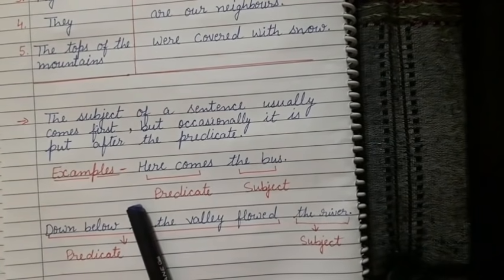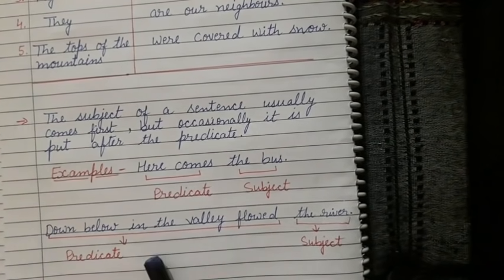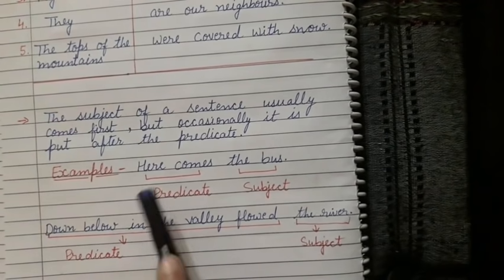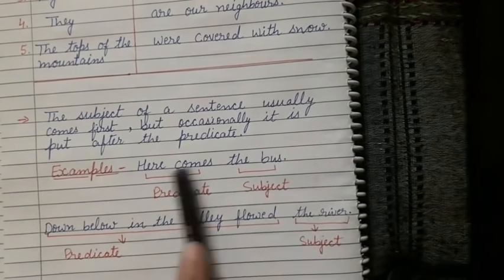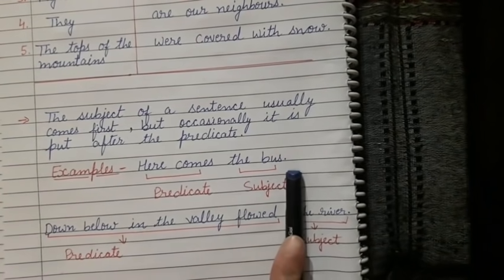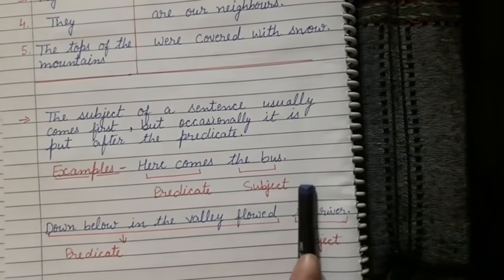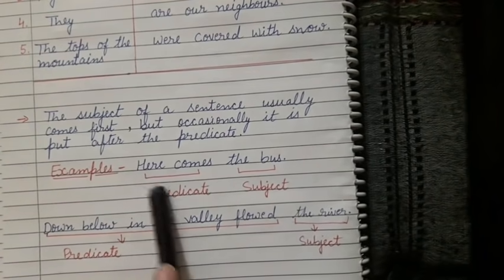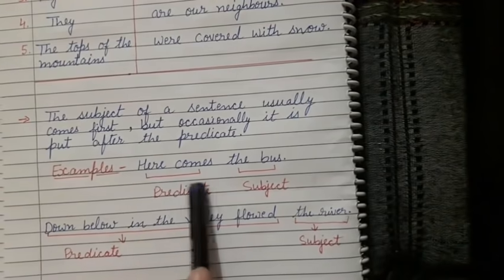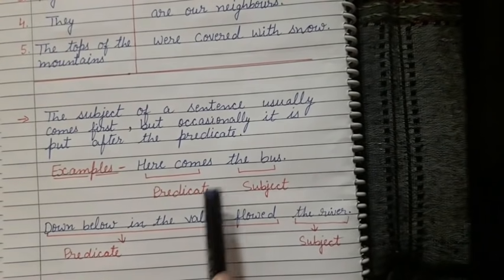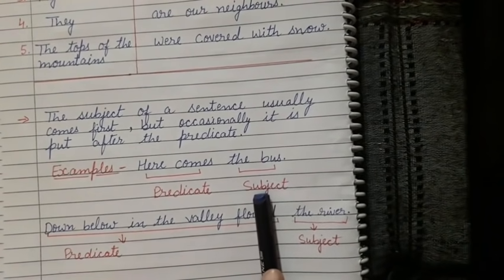Here are two examples I have written. Here comes the bus. In this sentence, I have already marked here, this part is called the predicate and the bus is the subject.